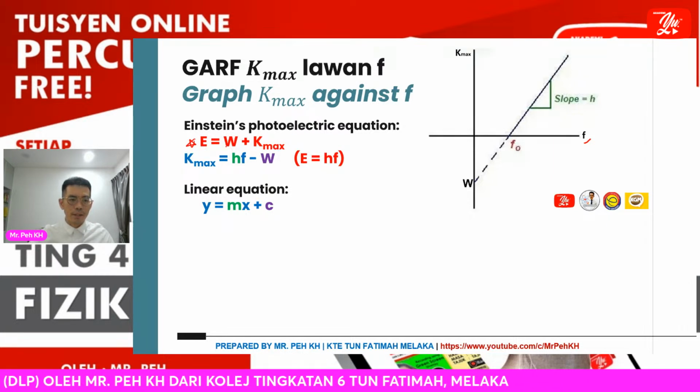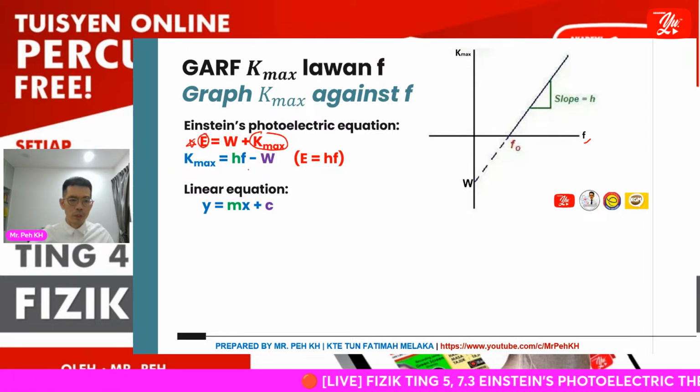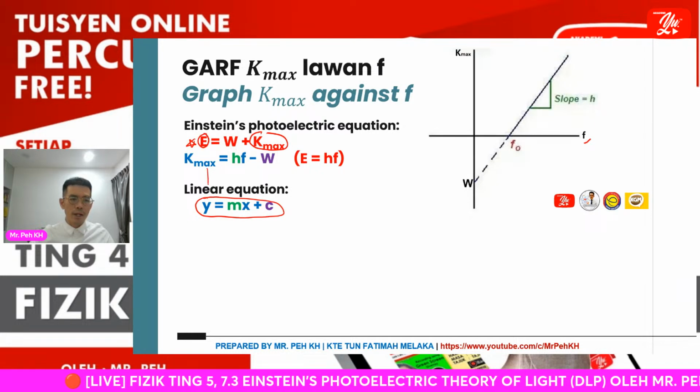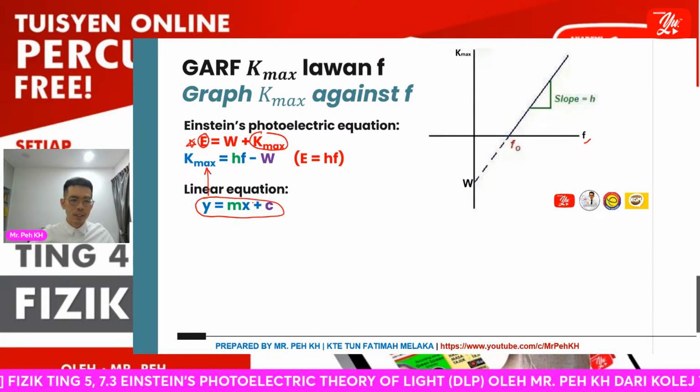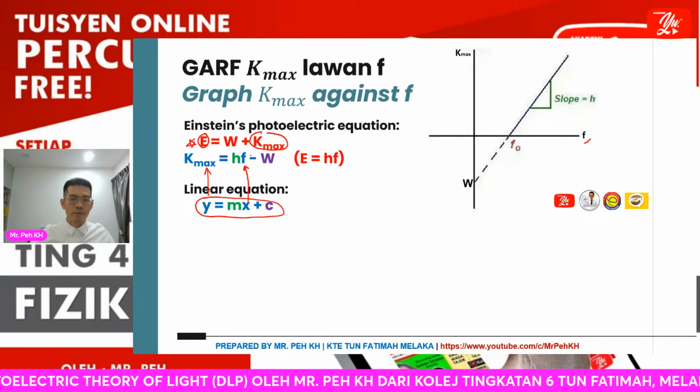We can rearrange the formula to become Kmax equal to hf minus W. Then we express it as a linear equation where y will be Kmax and x will be f.